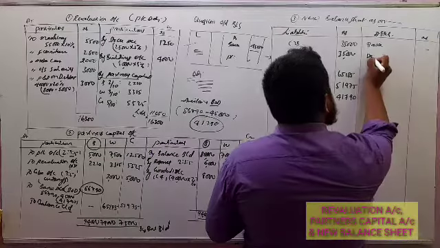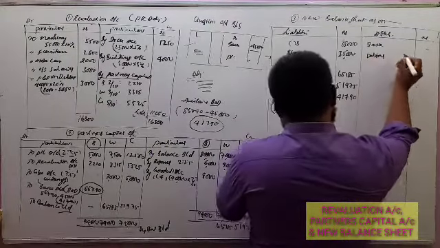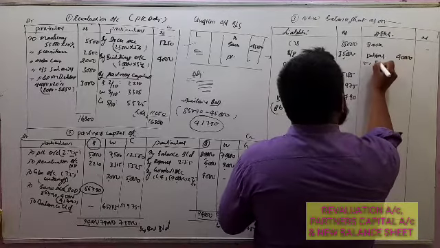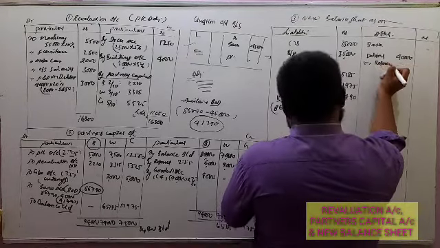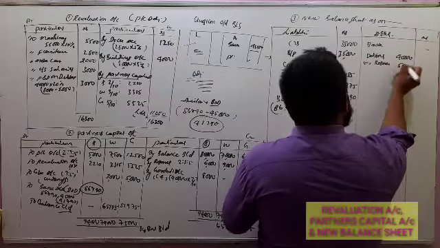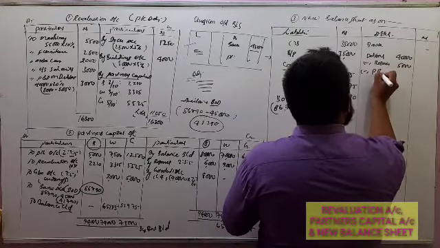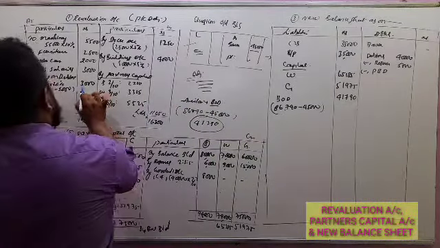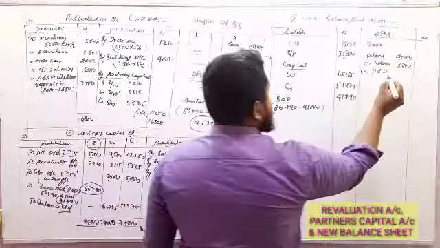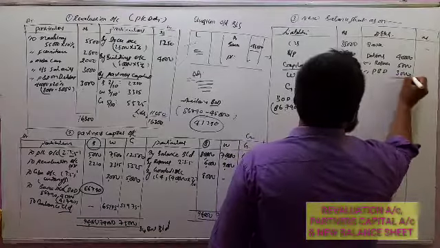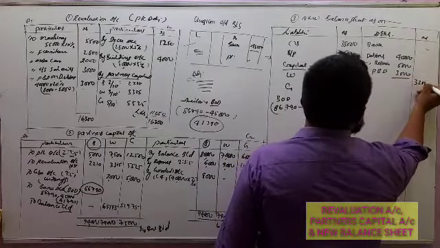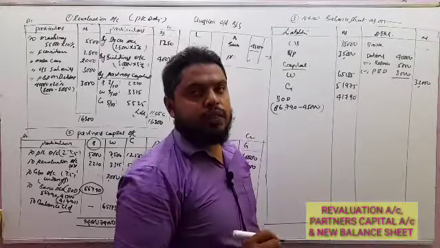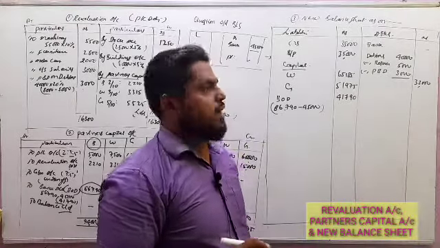Debtors. For debtors you got an adjustment: 40,000 less reserves of 5,000, and again provision for bad debts of 3,000, so 32,000. Under debtors you always have to minus reserves and provision for bad debts.